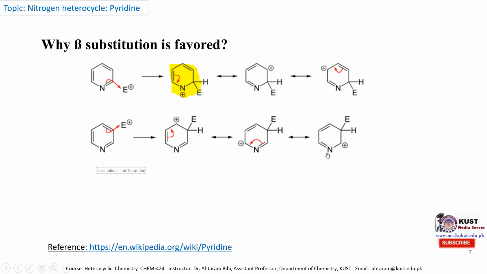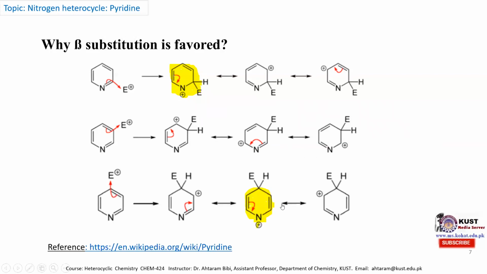So these mesomeric forms are more stable compared to the mesomeric form in which nitrogen is carrying the positive charge, because nitrogen is an electronegative atom, and the more stable form is the one in which nitrogen carries the negative charge. So it is carrying a positive charge in this case, which is highly unstable, whereas in this case the positive charge exists on a carbon atom, so these mesomeric forms are more stable. Therefore, the electrophilic substitution is generally favored at its beta position.